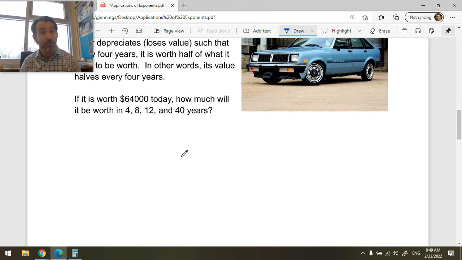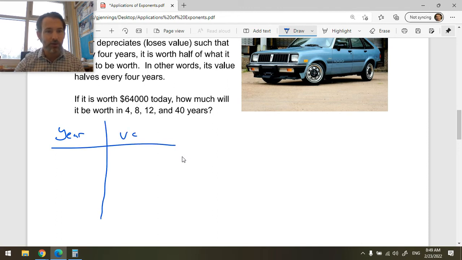Okay, so again, we can use a table strategy to start, and then we'll discover an equation that can help us do the bigger numbers. We don't have to do the table to 40 entries. Okay, so here we have year and we have value. Okay, I'll do these in a different color just so you see them a little more clearly. So in year 0, that's now, it's worth 64K. K means 1,000. I could have also said 64 times 10 to the 3, but we say 64K to mean 64,000.